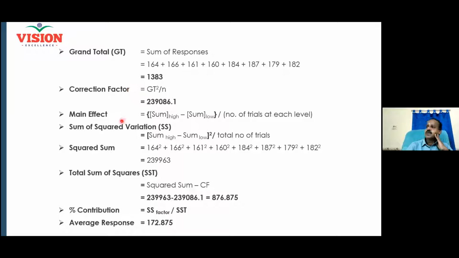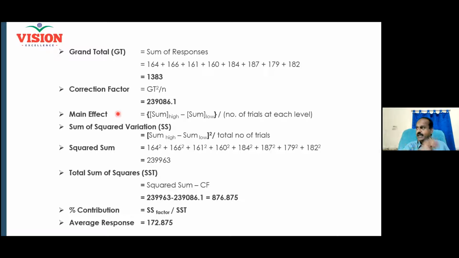And then now we go for main effect. Do you remember we understood the formula already? We discussed. What is the formula to understand the main effect? The average of the response when the factor is high minus the average of the response when the factor is low. Average is nothing but sum divided by number of readings. There are 8 readings.